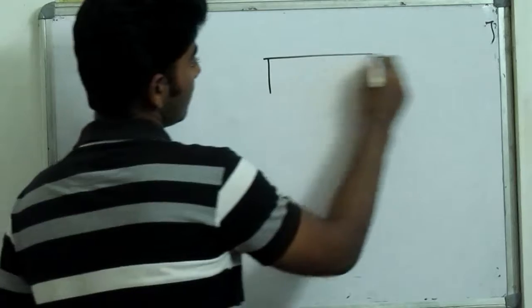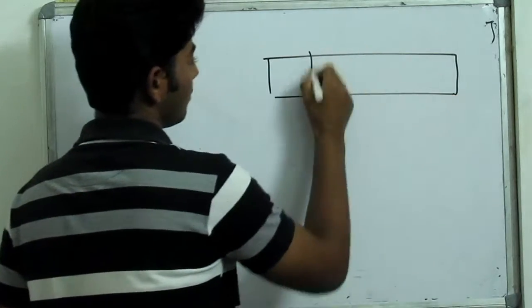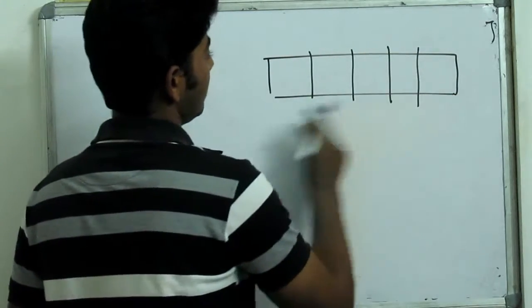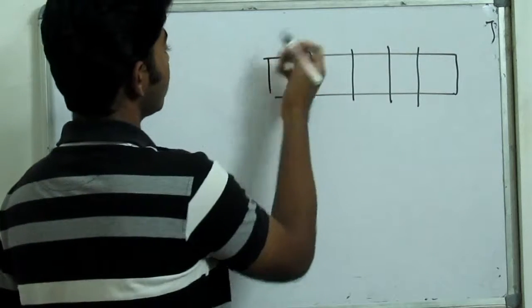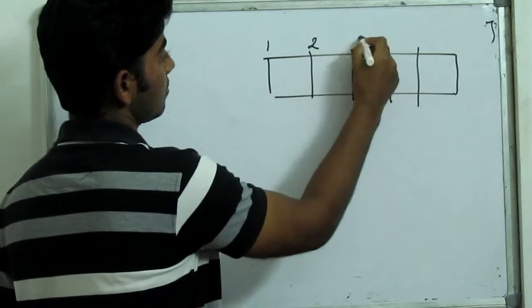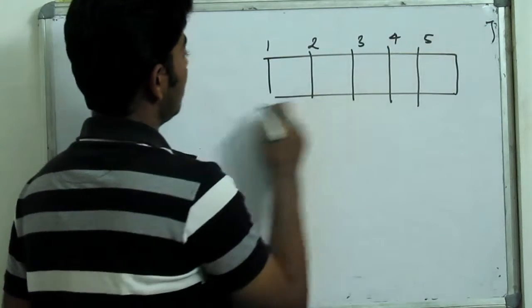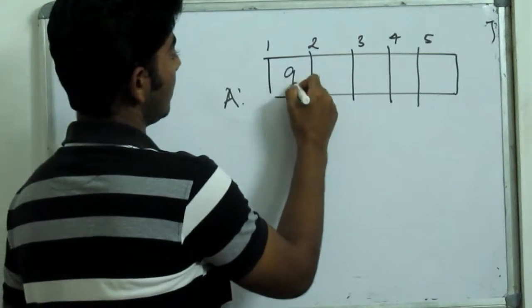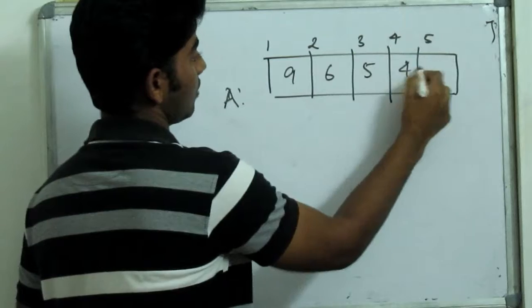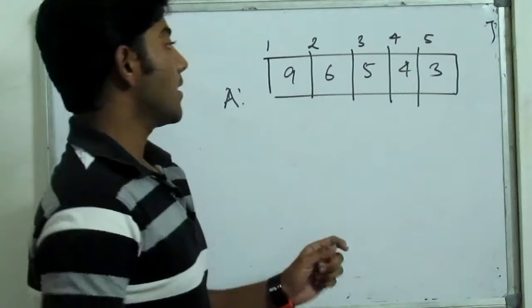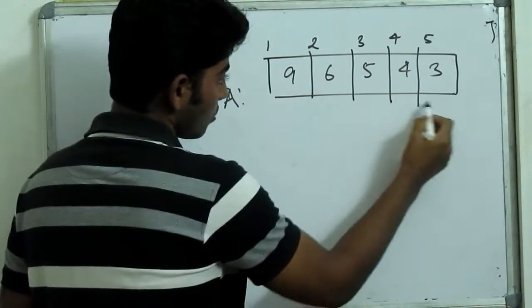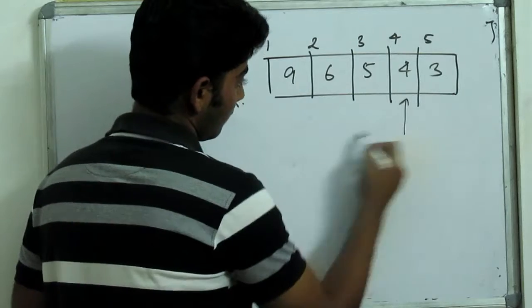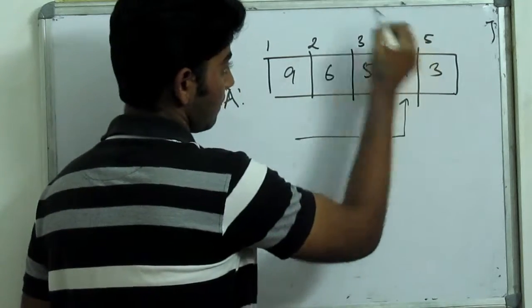Suppose I have an array of 5 elements, and the starting index is 1, not 0. Suppose the elements are 9, 6, 5, 4, 3. Now suppose I want to go to this element 4 with index 4 itself.